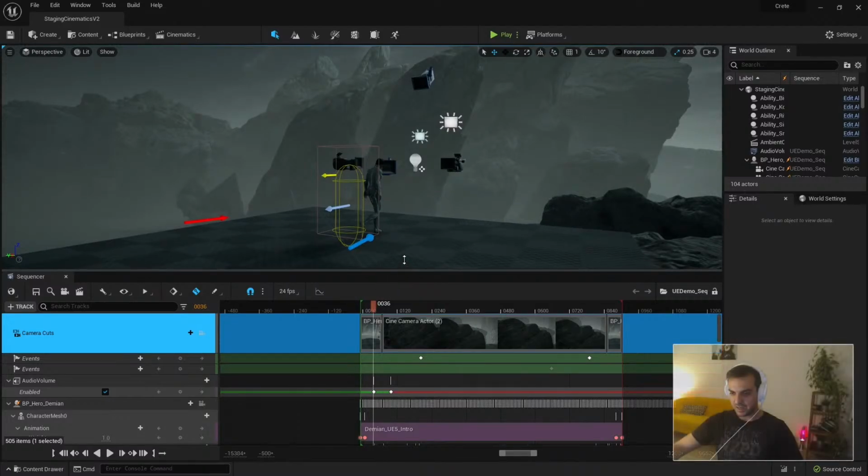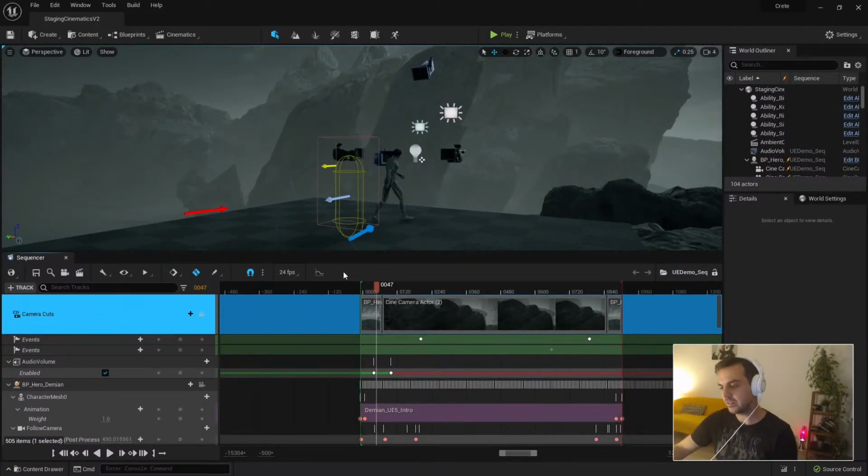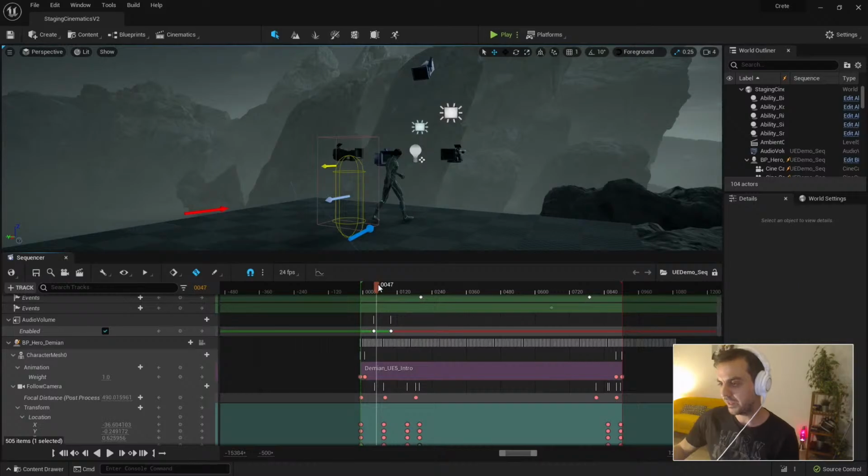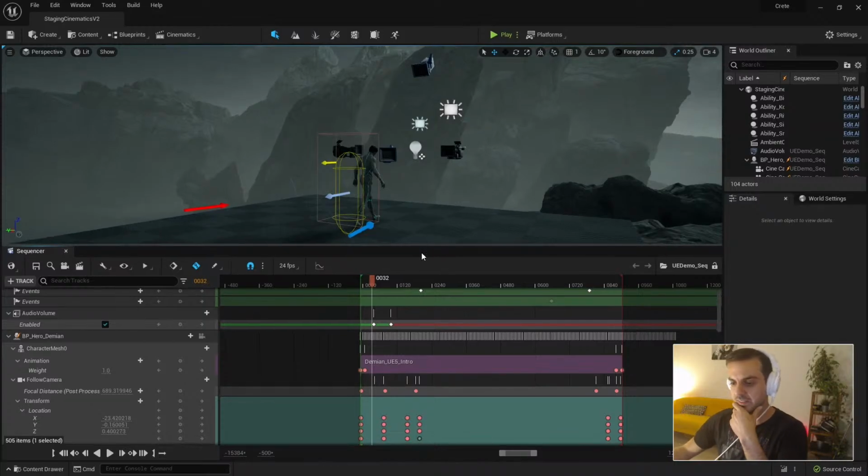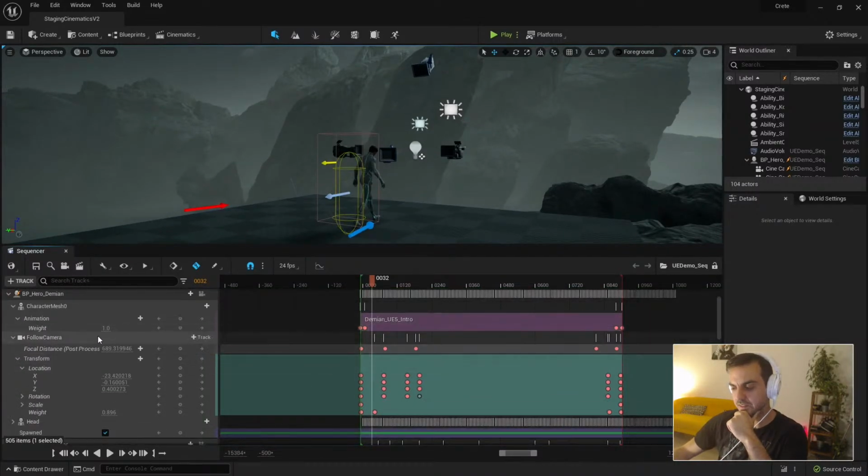Okay, let's say we got the camera cuts, and the most important thing is the transition from the gameplay to the cinematic. In the documentation, you can find many techniques, but I really love the idea of creating an alpha with a weight, basically, that changes from gameplay to cinematic.